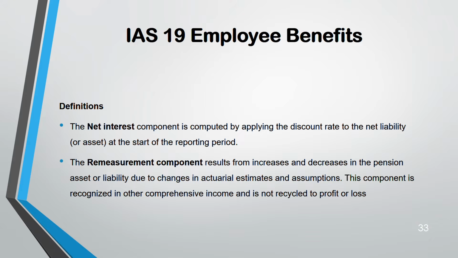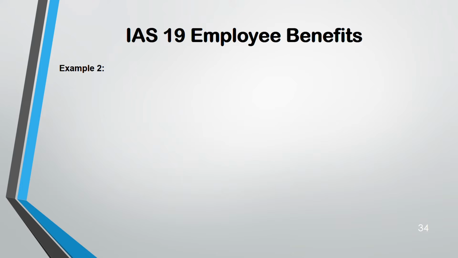That gain or loss goes through other comprehensive income, and it is not recycled to profit and loss. Remember in IAS 1, we said other comprehensive income has two parts: items that are reclassified to profit and loss, and items that are not reclassified to profit and loss. This is not reclassified to profit and loss. Example 2. We'll go through this example.